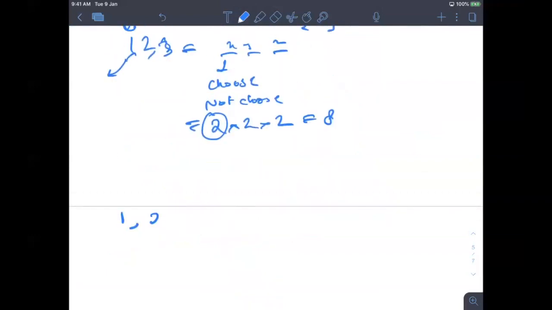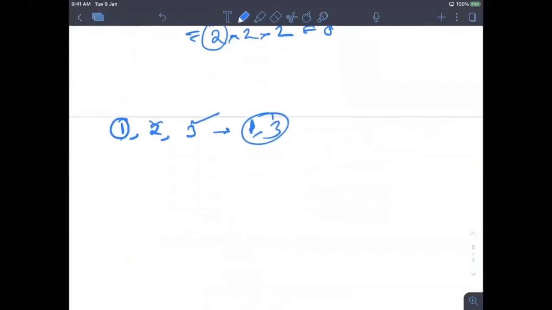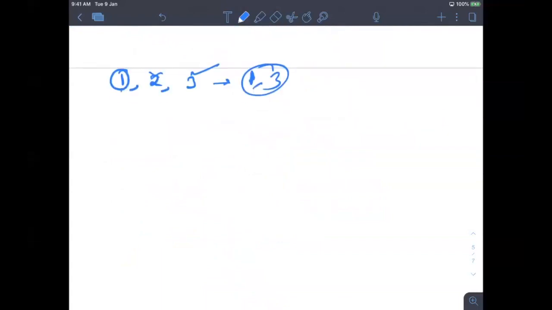In this way, let's say you have these 3 numbers. For every number, starting with this, you have some choices. Either I will choose it or not. Let's say I choose it, so it's 1. Let's say I didn't choose it, so I miss it. Then let's say I chose this also, I have got 1, 3. So basically, we have to print all the subsets. Okay, so now we know about it.